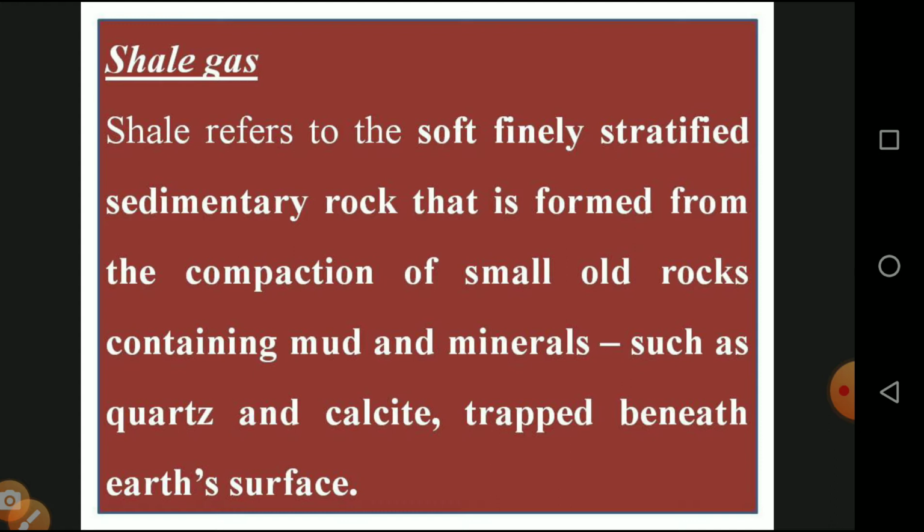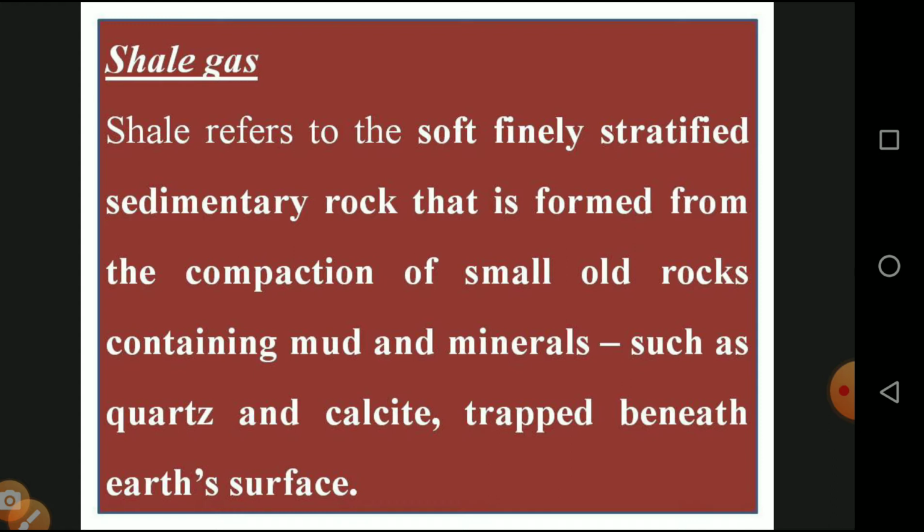So we will see that alternative energy resources are in the form of renewable sources of energy. In the continuation of the renewable sources of energy, totally 6 different types are available. Today we are seeing about shale gas. Shale gas is a source of methane in sedimentary rock. It is used for burning and generation of electricity, obtained by means of mining.